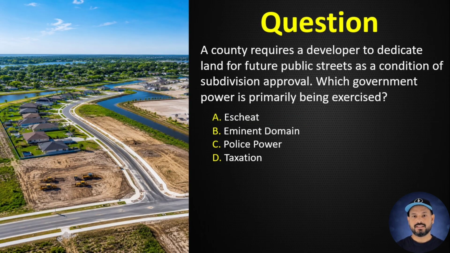Question number 19. A county requires a developer to dedicate land for future public streets as a condition of subdivision approval. Which government power is primarily being exercised? A. Escheat, B. eminent domain, C. police power, D. taxation. Correct answer C, police power. Police power allows governments to regulate land use for public welfare.